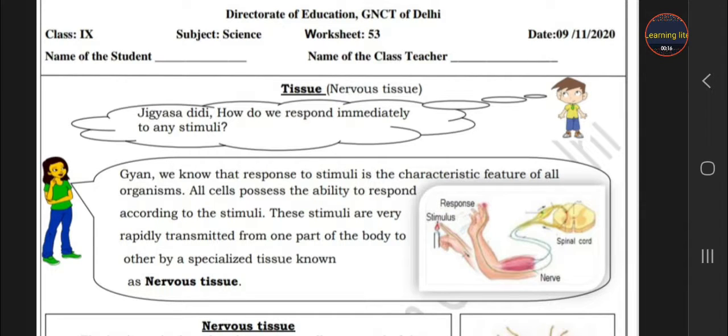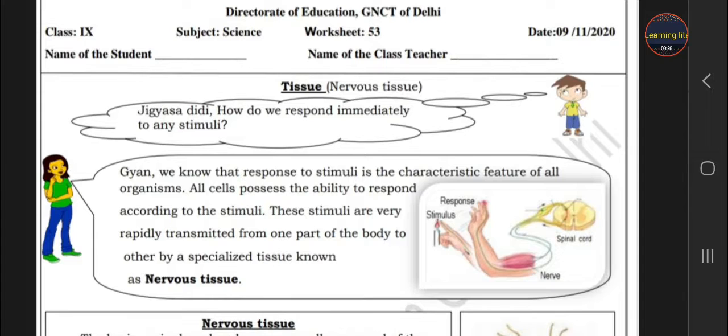Gyan asks Jigyasa Didi: how do we respond immediately to any stimuli? It means, students, if you notice some things, whenever you touch a hot utensil, you pull your hand back. Whenever a pin pricks your finger, you pull your hand suddenly back. Whenever you touch a plant, touch-me-not, it droops down. Why are these reactions so fast? Is there any tissue responsible for that?